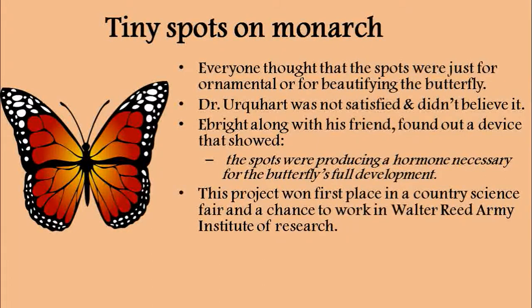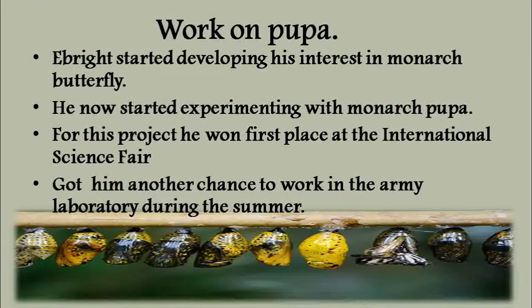What is that? Importance of golden spot. And this golden spot is producing a hormone that is necessary for the butterfly's full development. Okay. Then you know that the happiness might have reached the pinnacle, isn't it? Then he started his work on pupa. His interest in monarch butterfly with monarch pupa. And we see that once he started experiment with monarch pupa, for this project he won first place at International Science Fair. And he got another chance to work in the laboratory during the summer.